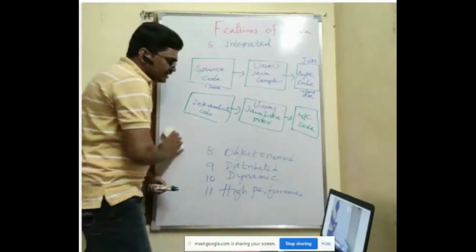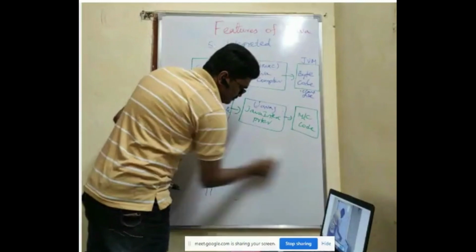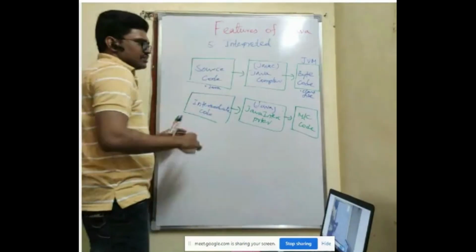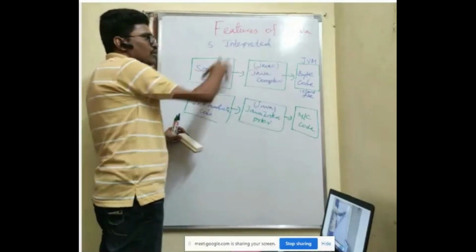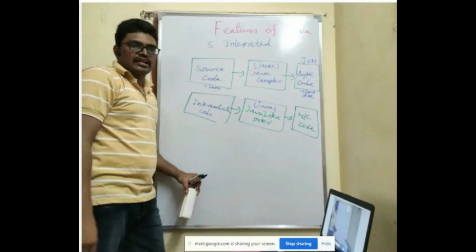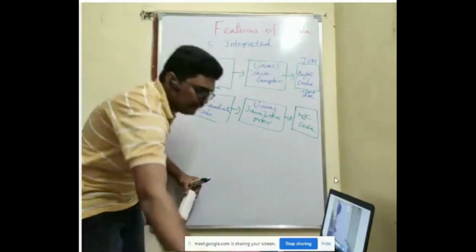So Java is both a compiled and interpreted language. Here you are doing compilation, here you are doing interpretation.